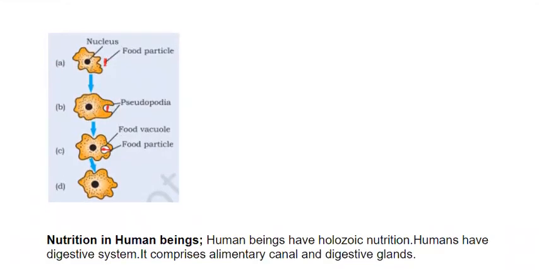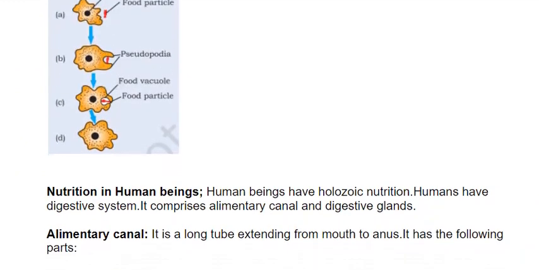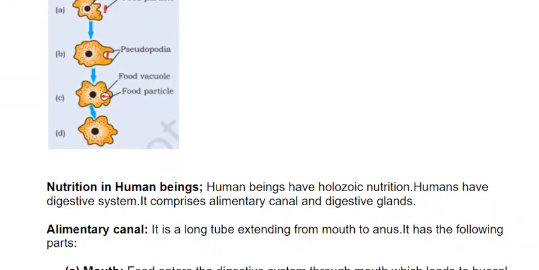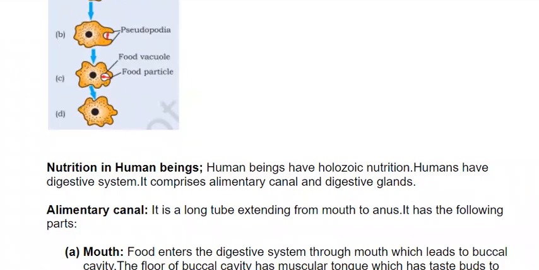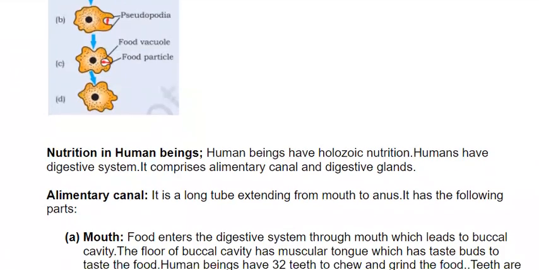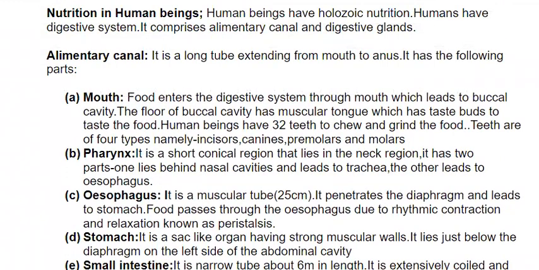So nutrition in human beings: human beings have holozoic nutrition. Humans have a digestive system. It comprises the alimentary canal and the digestive glands. So the alimentary canal is a long tube-like structure extending from mouth to anus. It has the following parts.